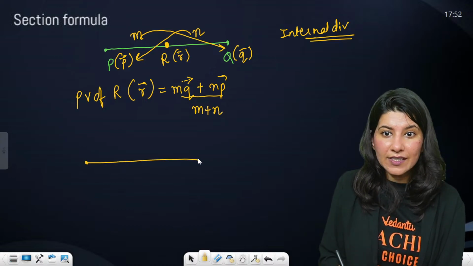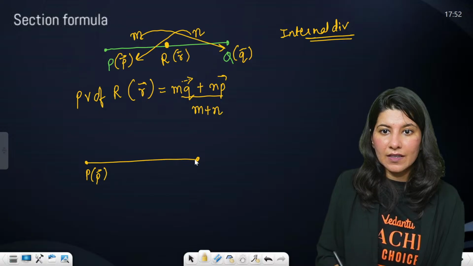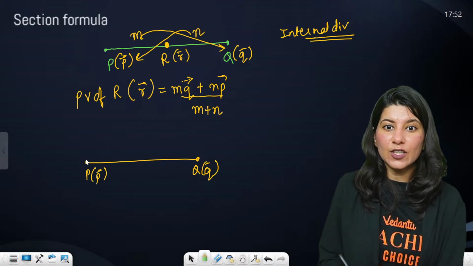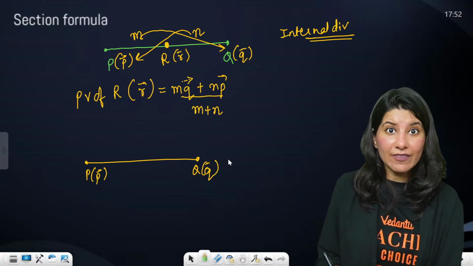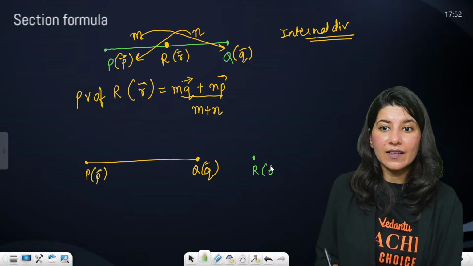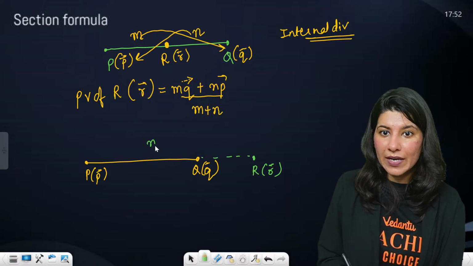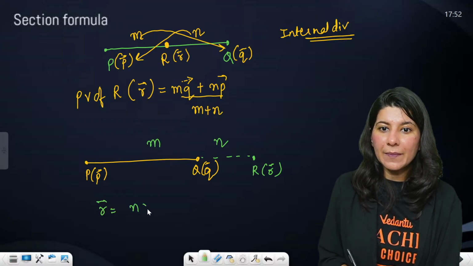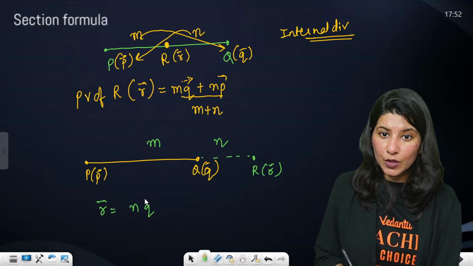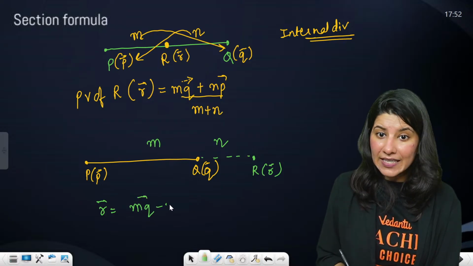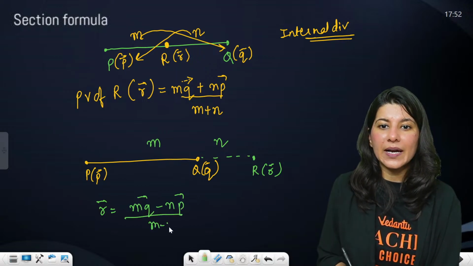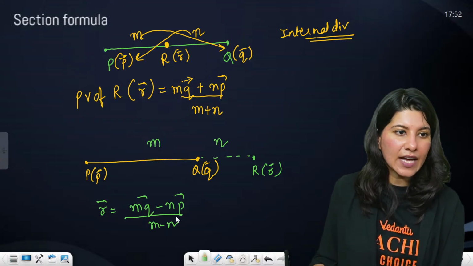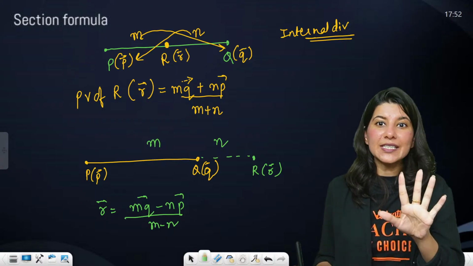Now for external division, this is your P, this is your Q. Your line segment PQ is divided by this point R externally in m is to n ratio. So again, R vector will be equal to m into Q minus n into P upon m minus n. Just that. Yes, Janardhan, ask me any doubts. So this is what your section formula will look like.